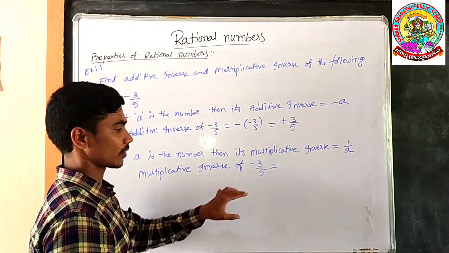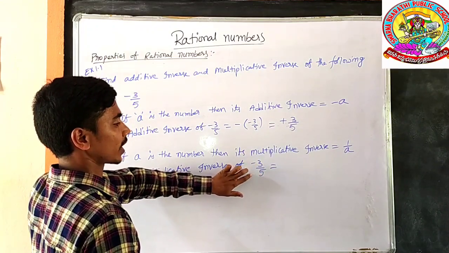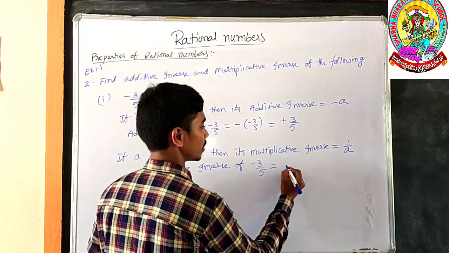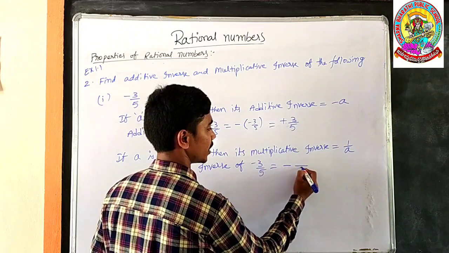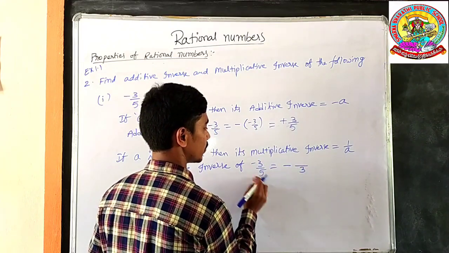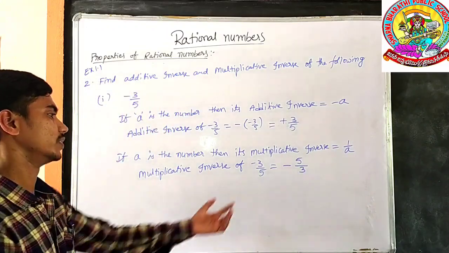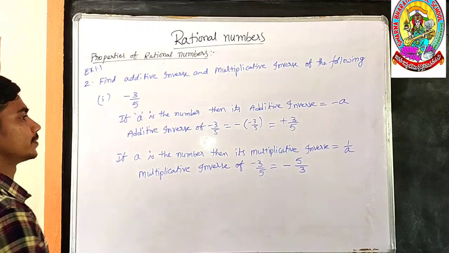Simply, for your understanding, we write it by changing the numerator as the denominator and the denominator as the numerator, keeping the same sign. The numerator 3 becomes the denominator and the denominator becomes the numerator. This is the reciprocal or inverse of the given number. Next number.